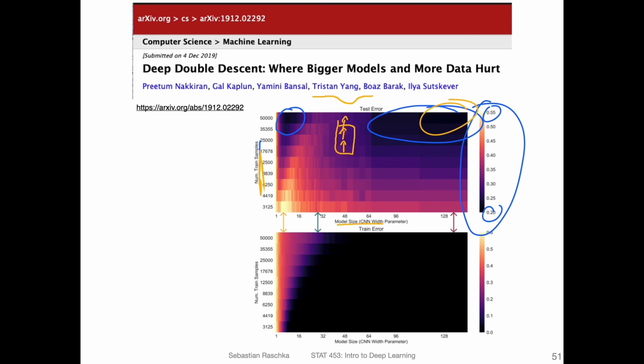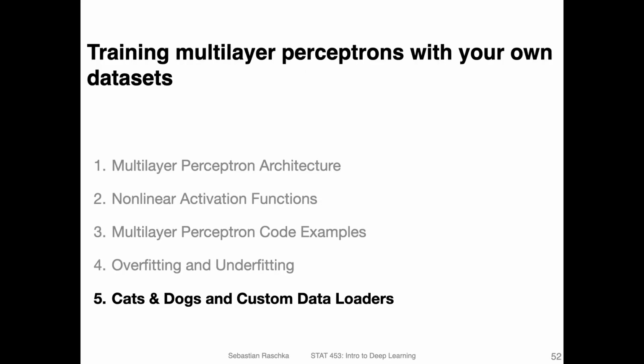So yeah, again, this is just interesting. If you're interested, you can read about this more. Why this double descent phenomenon happens, I think that is not quite clear. Some people, I saw in some forums, even debate that this might be just some bug in the code or things like that. Many people, though, I can say, have observed this independently, so it's probably a real thing. But why this happens, that's not quite clear yet. So, but yeah, moving on.